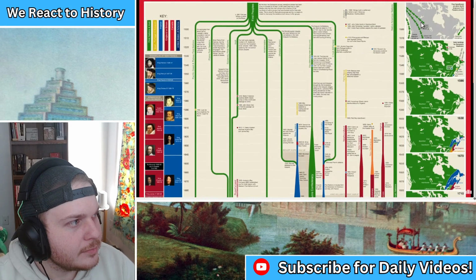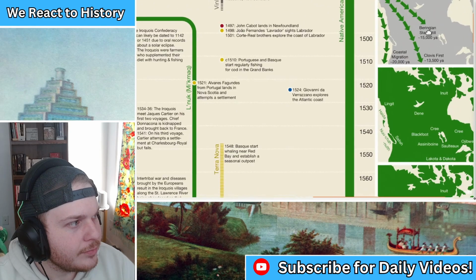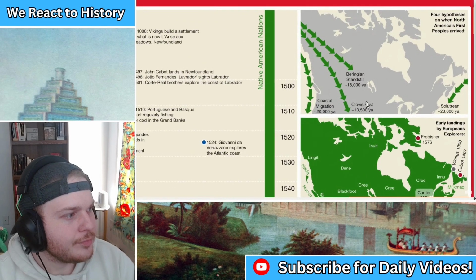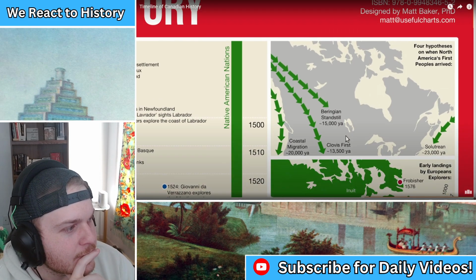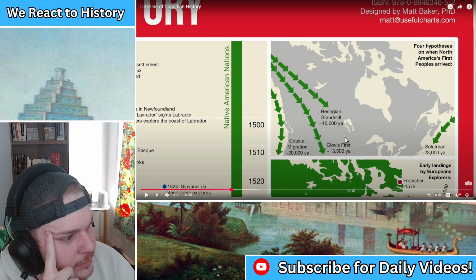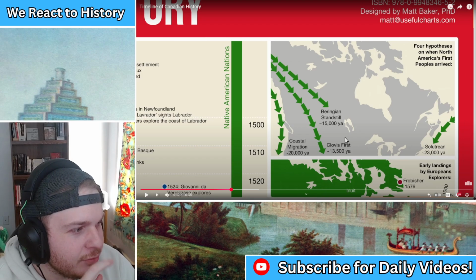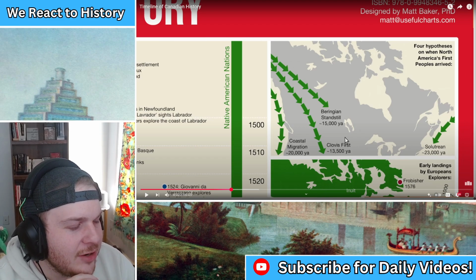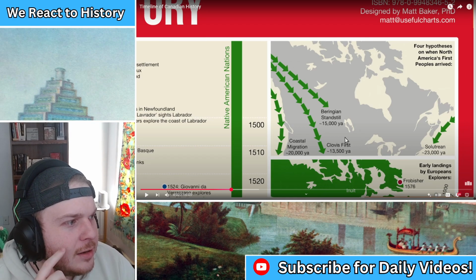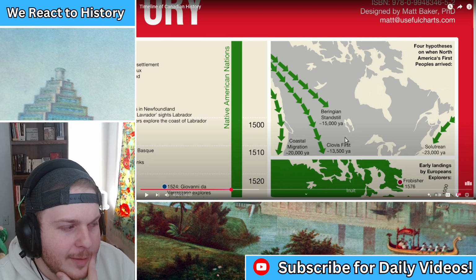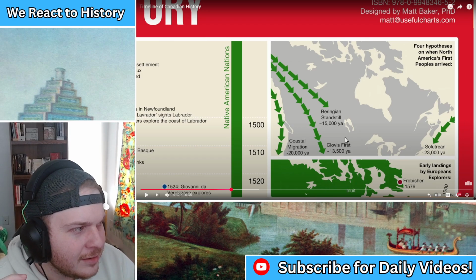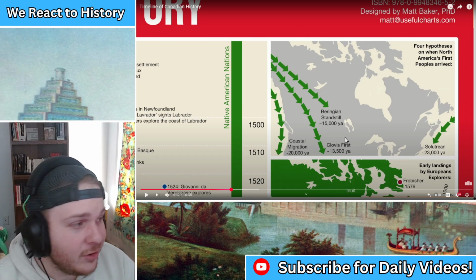The first map shows the various theories about how and when humans first arrived in North America. For most of the 20th century, Solutrean. I've never heard about that. I've definitely heard of Clovis culture, which comes from New Mexico, so that's more like the Southwest United States. Coastal migration, those icy coasts. The Bering Strait's been the big one that's always kept. But Solutrean, that's different. I haven't heard that one yet.